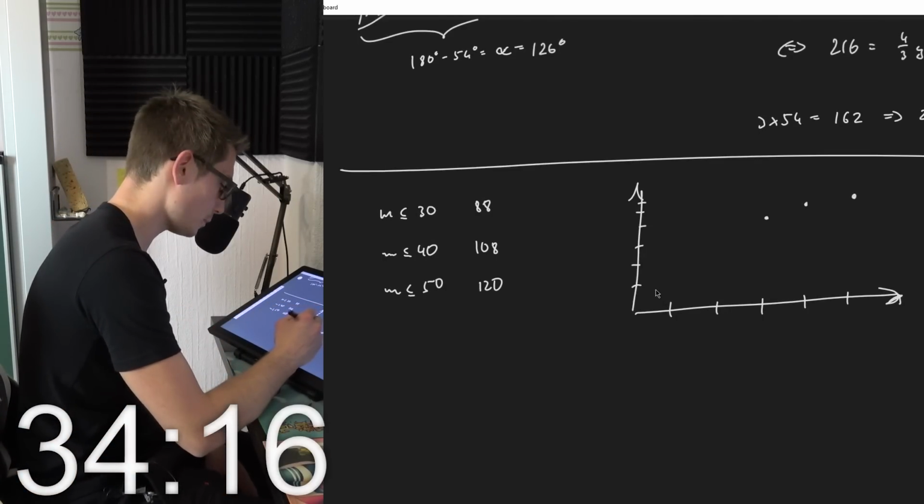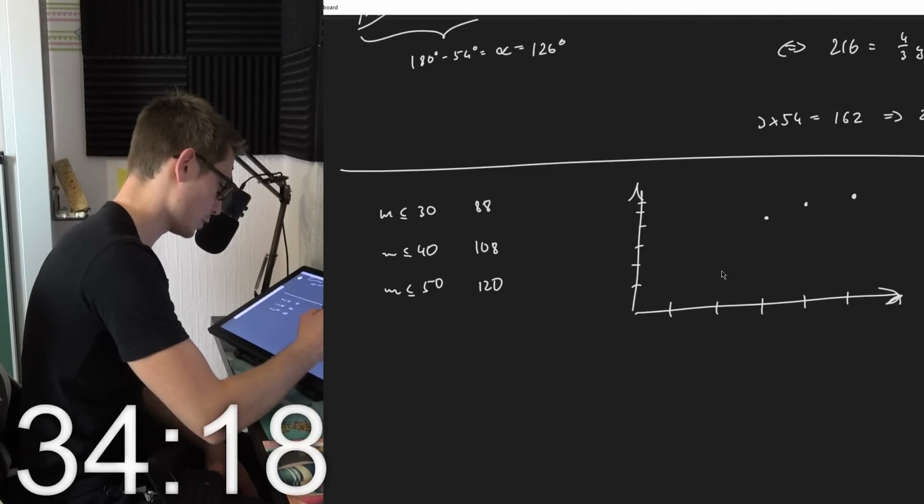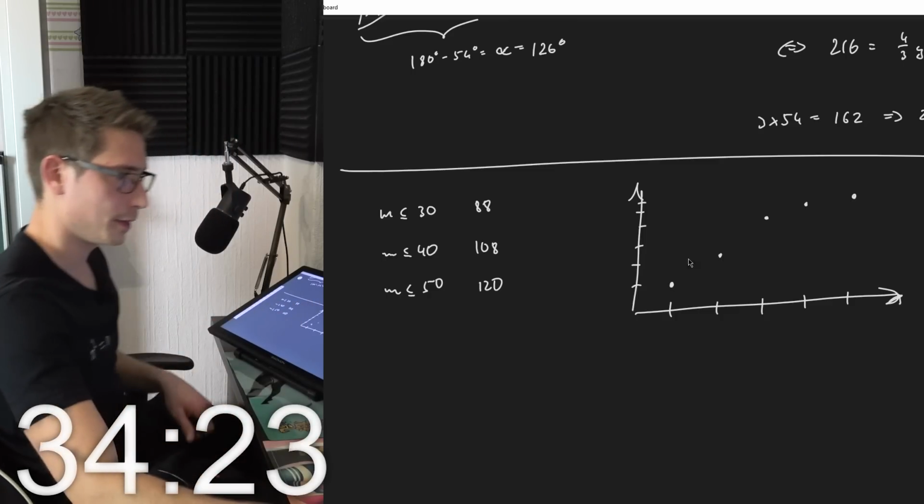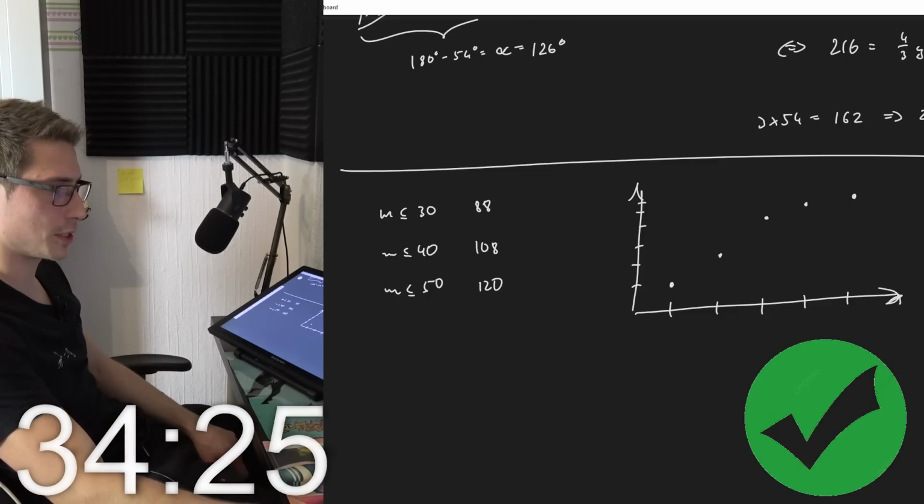48. So 20, 40, 48 is here, and then we got 20 here. This seems to be the graph, and I hope this is barely correct.